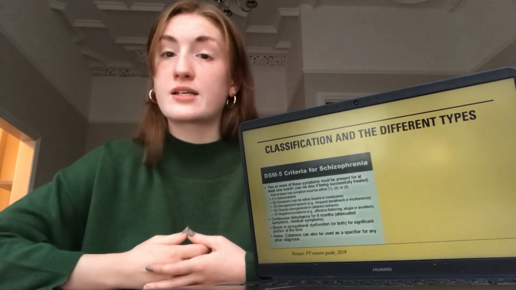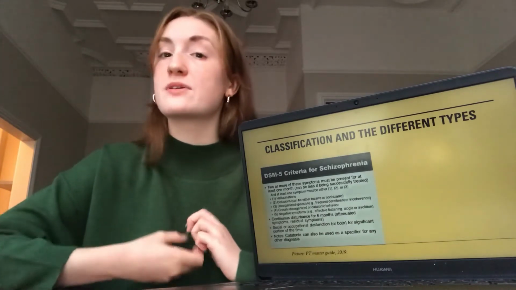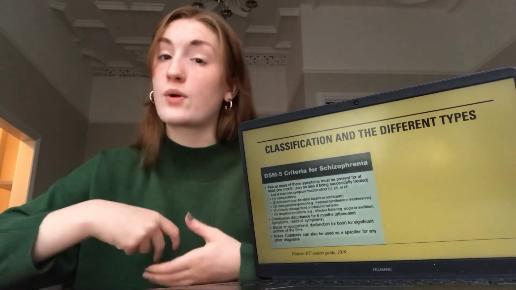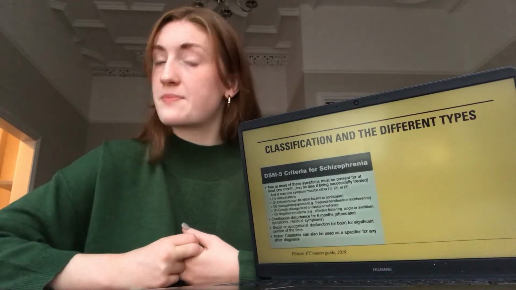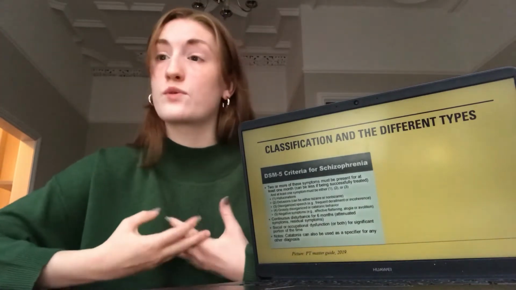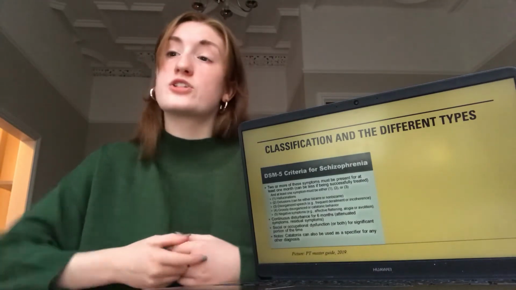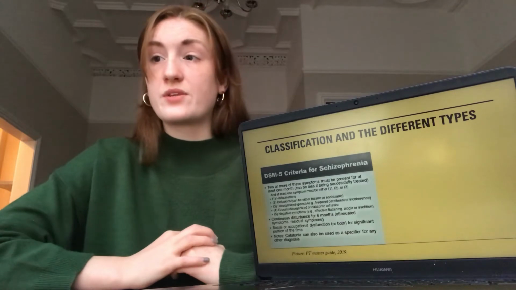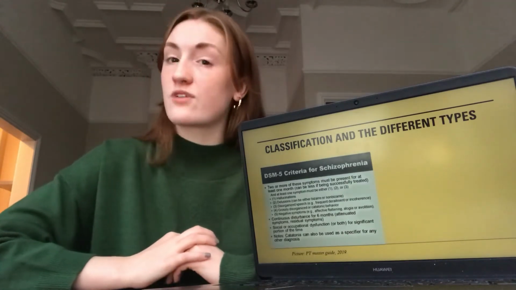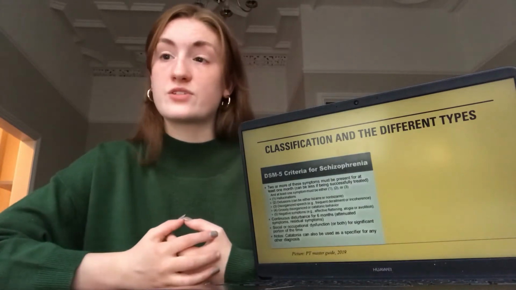It is important to recognise that the DSM-5 requires symptoms to manifest for a period of 6 months, whereas the ICD-10 only requires symptoms to be showing for 1 month. Symptoms of schizophrenia vary depending on the individual, and they can be positive or negative. Positive meaning the presence of symptoms which differ from the norm, showing a pathological excess, whilst negative symptoms refer to the absence or lack of normal mental function. The first-ranked symptoms were first characterised by Kurt Schneider in 1959, defining the central features of the disorder.